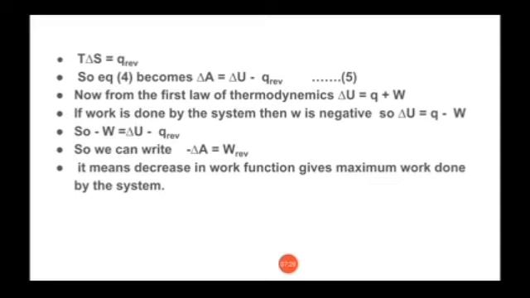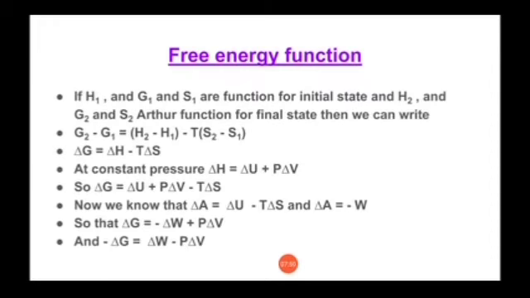In order to maximize the work, it is required that there should be a decrease in the value of work function. So that is about work function. And from the base of entropy, we have one more such function, and that is free energy function. So now we'll discuss free energy function. But before that, you must know what is free energy and how it is important to us.